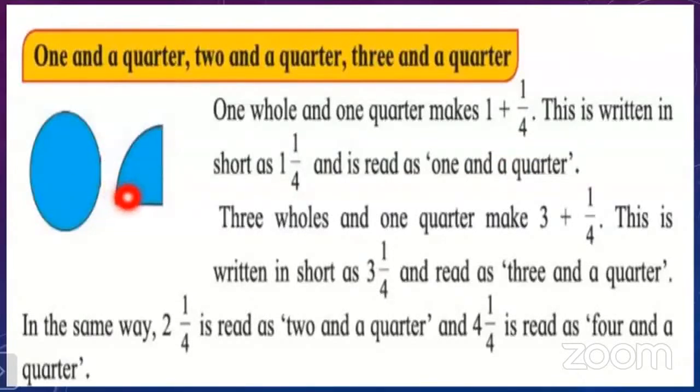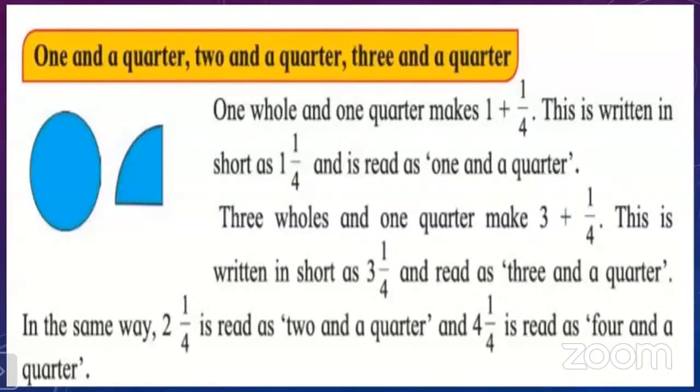Why is it a quarter? Because this figure is divided into 4 equal parts, and out of the 4 parts, only one part is taken. That is the 1/4, isn't it? That is why, this is the whole and this is a quarter. So 1 and a quarter.